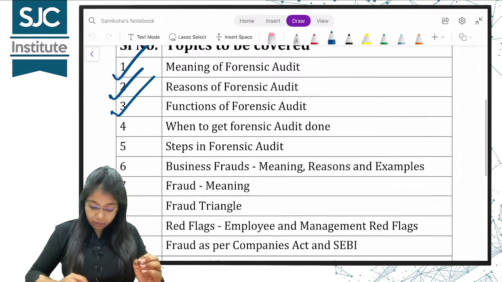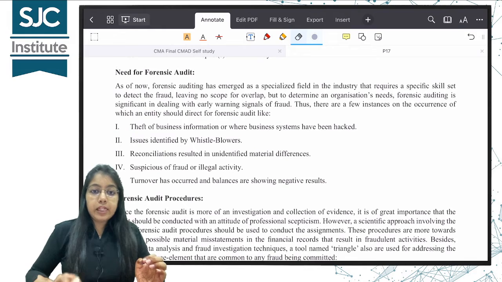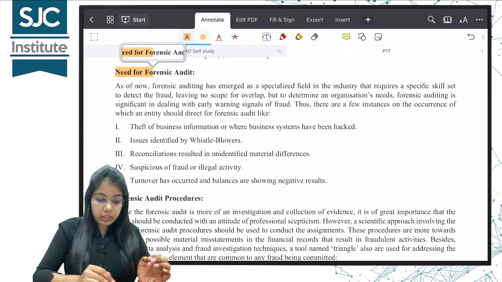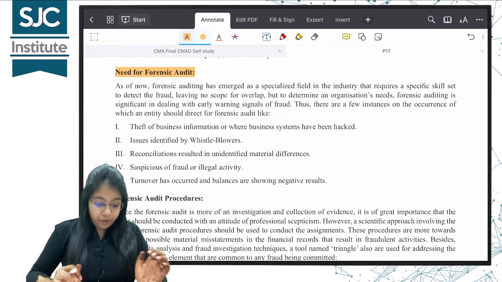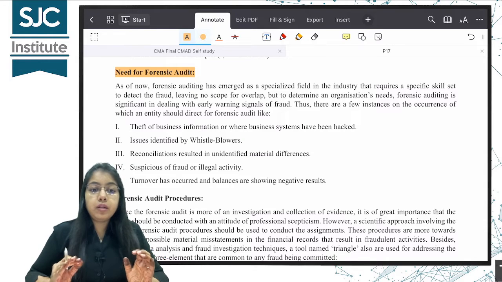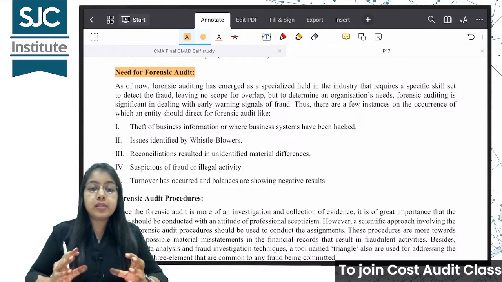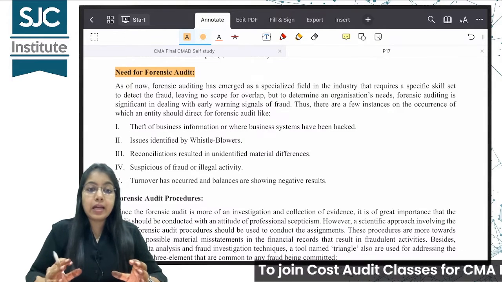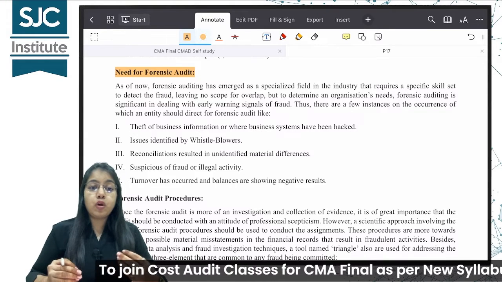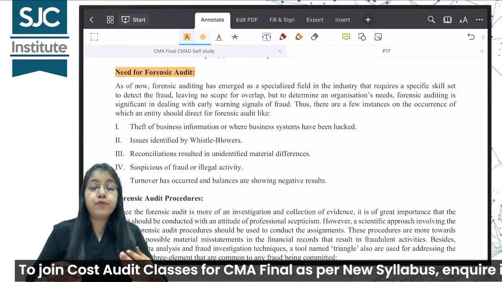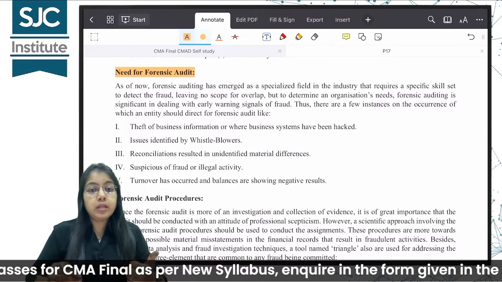So let's come to our book. The topic is need for forensic audit. There are 5 instances given here. Number 1 is theft of business information, or when the business systems of a company are hacked. Okay, the company's server got hacked, confidential information got leaked, information was stolen, then forensic audit has to be conducted.